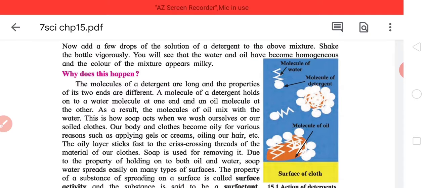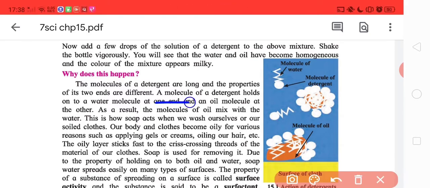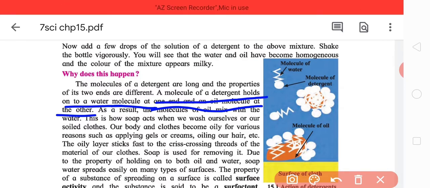A molecule of a detergent holds onto a water molecule at one end and an oil molecule at the other. Suppose two people do not want to shake hands, so you join one hand with one and your second hand with the other, and in a way you help both of them move together. That is what detergents do. They allow the water and the oil to act with each other.